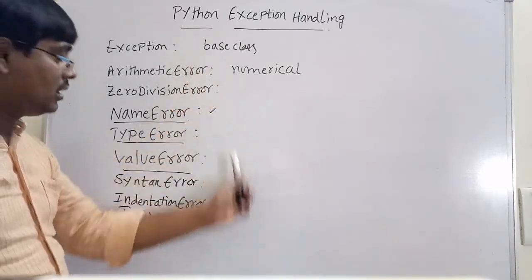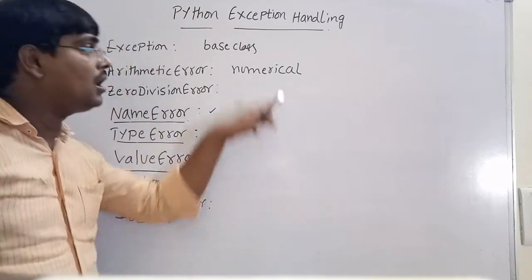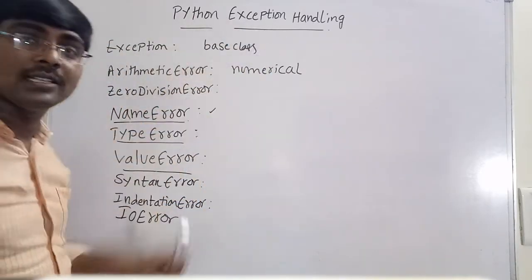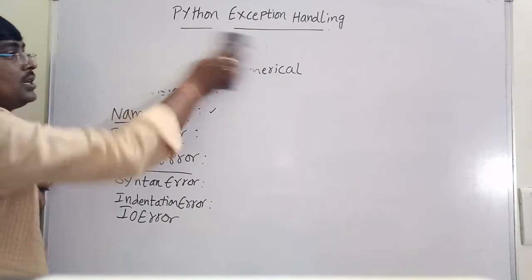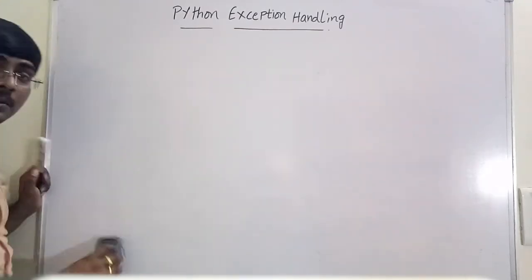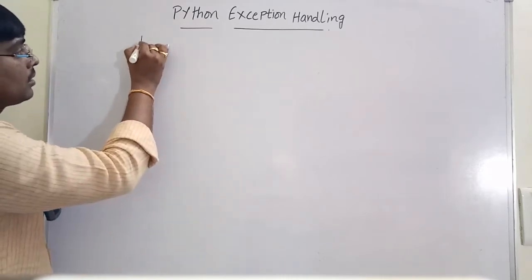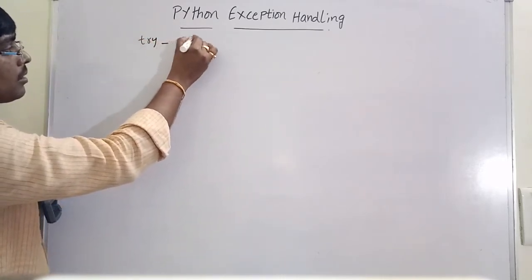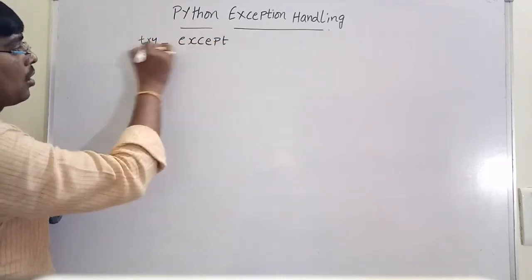Now if these types of errors occur, how are they handled? By using the exception handling mechanism. That is our concept. To handle the exception, we are using the try except block.